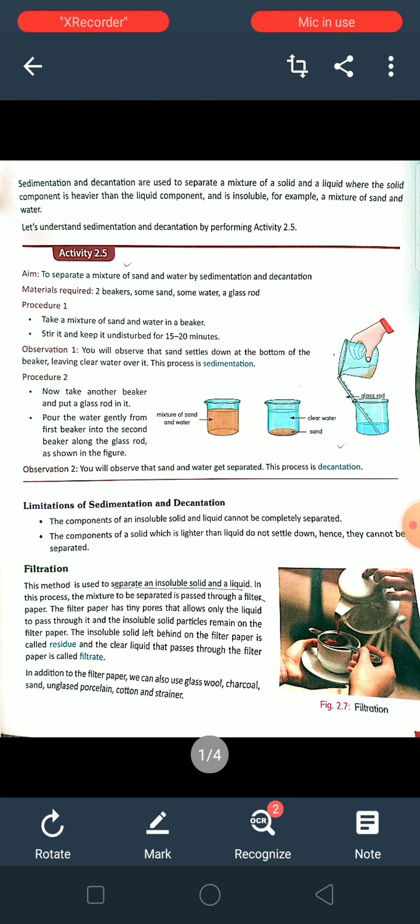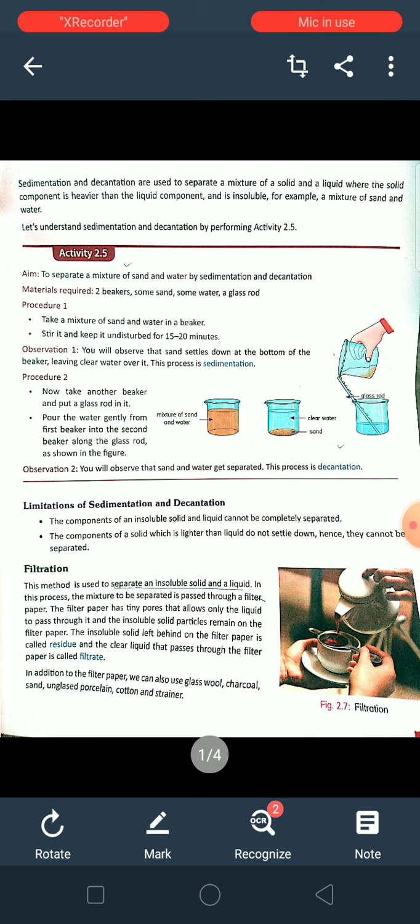Activity 2.5 is the same. You can see there are two beakers, some sand, some water, a glass rod. So a sand and water mixture is taken, and we have mixed it, and we have kept it aside for 15 to 20 minutes. What will happen when the sand particles settle down? See the second diagram. When the sand particles settle down and the clear water is there, this process is known as sedimentation: the settling down of the insoluble solid particles at the bottom of a container due to the influence of the force of gravity is known as sedimentation.